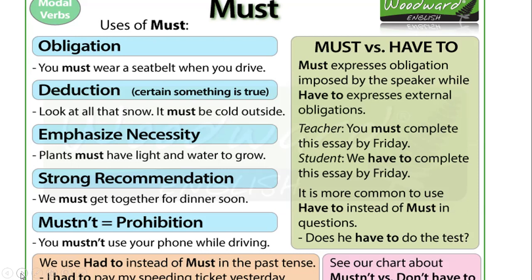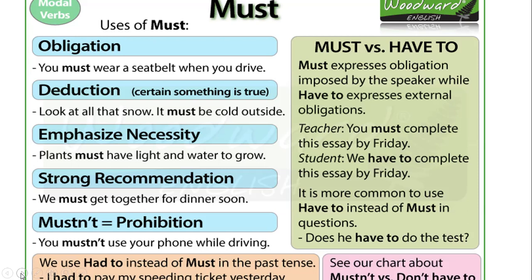Once again, read both the dialogues. Teacher: you must complete this essay by Friday. And what the student is saying: we have to complete this essay by Friday. That means the student is asking, we have to. Fine. And the teacher is telling them. So here the teacher is expressing obligation and the child is asking for external obligations. Understood? Let's see the uses of must.